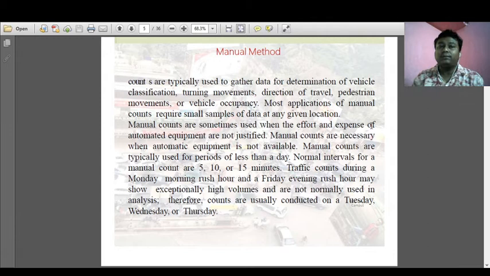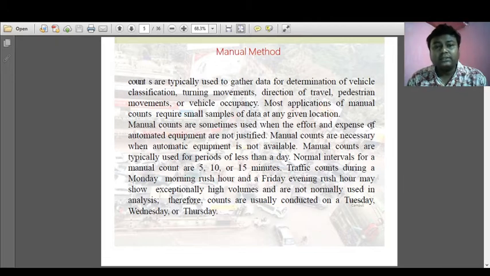So what is the manual method? Counts are typically used to gather data for determination of traffic volume, classification, turning movement, direction of travel, pedestrian movement, or vehicular occupancy. Most applications of manual counts record a small sample of data at any given location. So manual counting is basically done for vehicular classification, turning movement, direction of travel, and the various types of vehicular occupancy, to determine the characteristics of the vehicles.